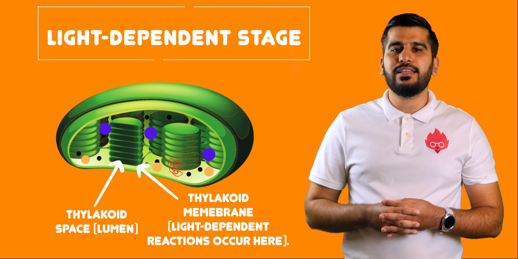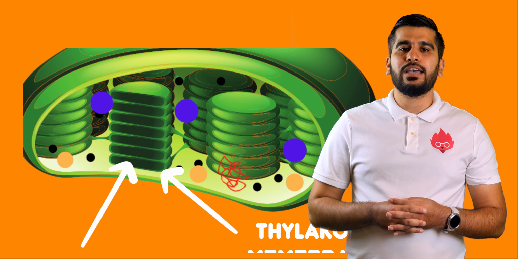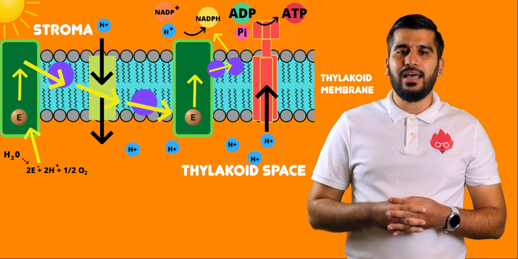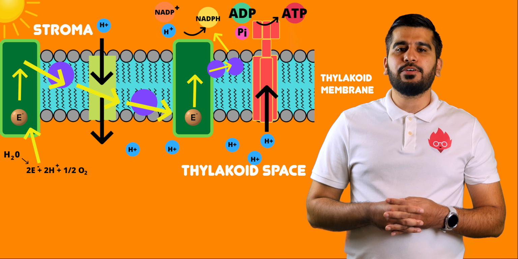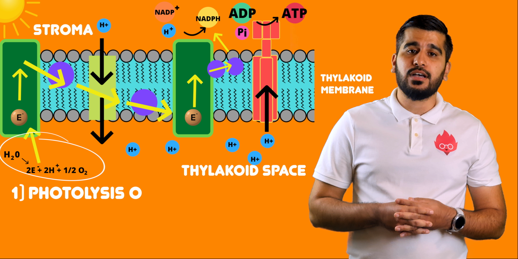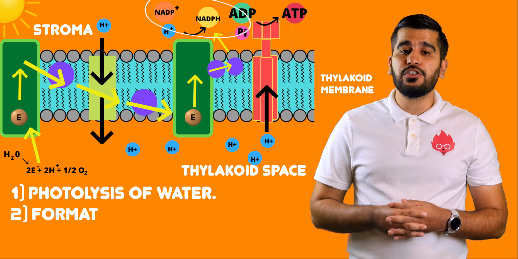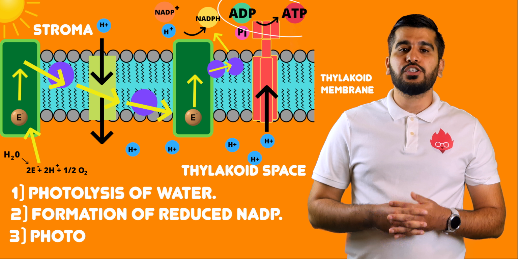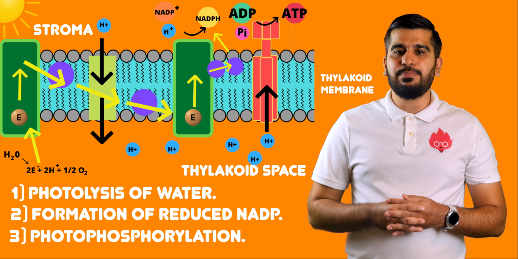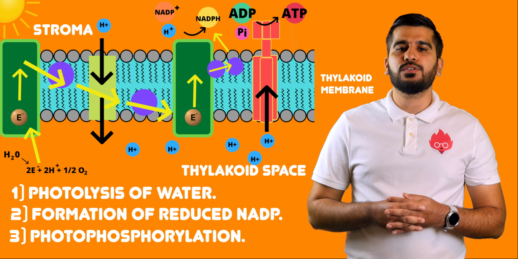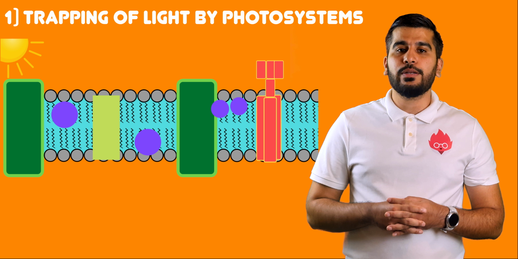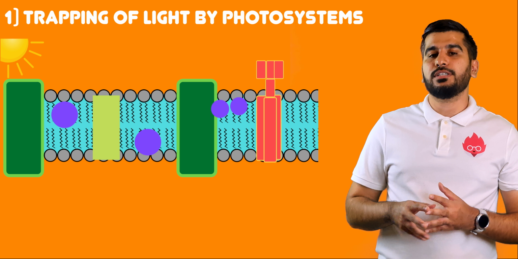Light-dependent reactions occur in the thylakoid membranes, as that is where photosynthetic pigments which absorb light are located. We can summarize the stages as having three important functions: breaking up water into hydrogen ions, electrons, and oxygen in photolysis, the formation of reduced NADP, and the production of ATP from ADP and phosphate in a process known as photophosphorylation.